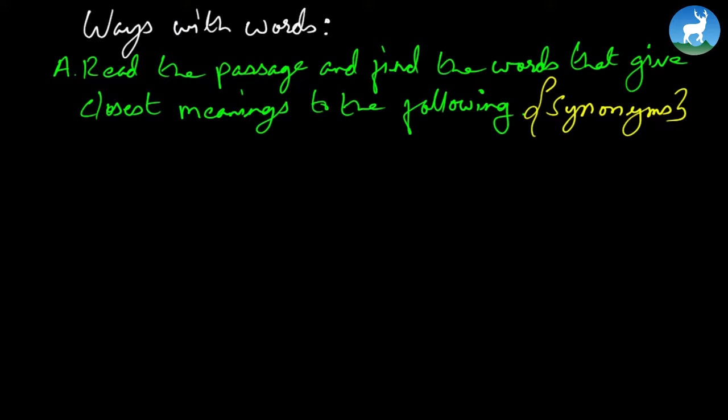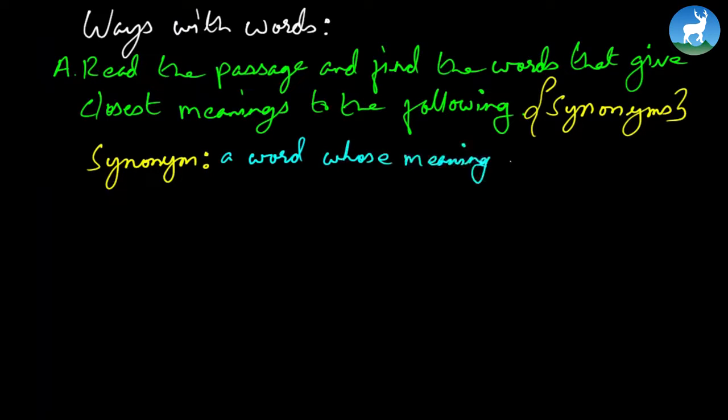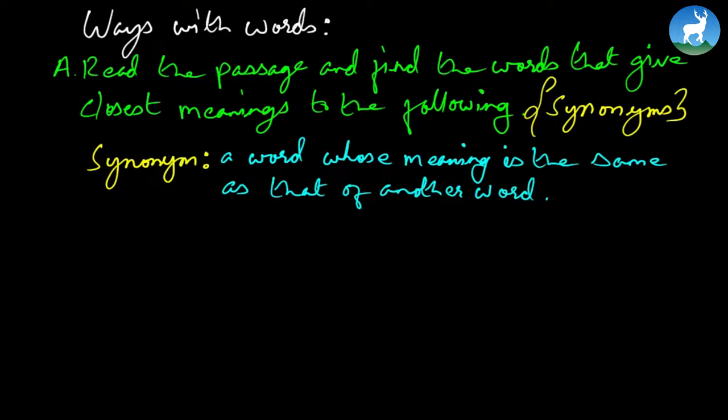Just to remind you, what is a synonym? A word whose meaning is the same as that of another word. For example, if the word is happy, its synonym could be glad, joy or delighted.